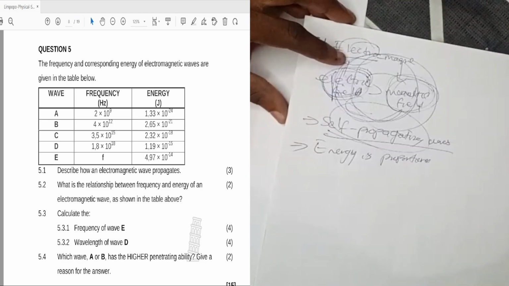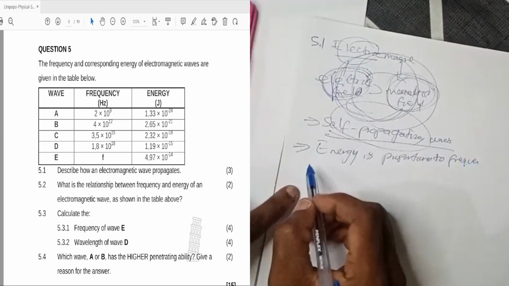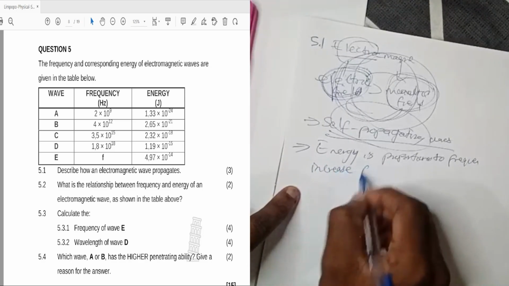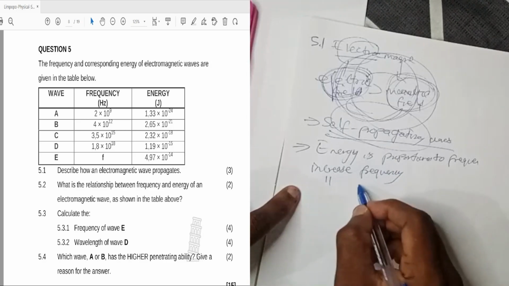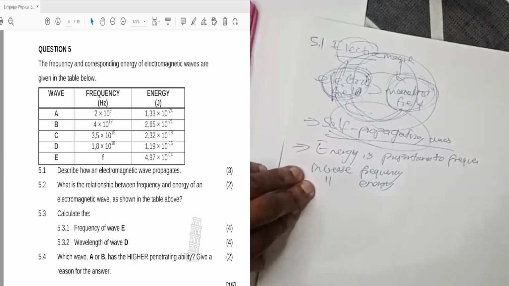So energy is proportional to frequency. What does it mean? When we increase frequency, it means we increase what? Energy. That's what it means. The higher the energy, the higher the frequency.